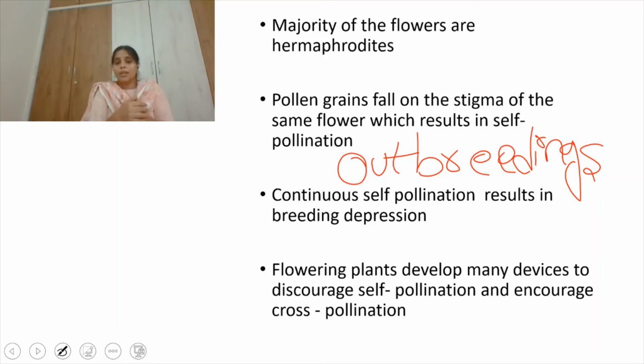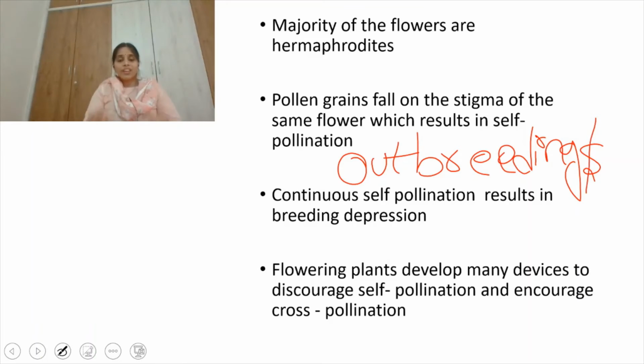But in the case of some plants, the majority are bisexual, so there are lots of chances for self-pollination. If self-pollination occurs every time, the plant has inbreeding depression. So in order to avoid this, flowering plants develop many devices to discourage self-pollination and encourage cross-pollination. These devices we call outbreeding devices.